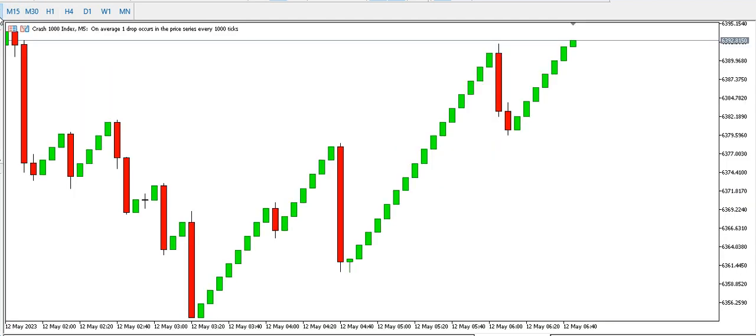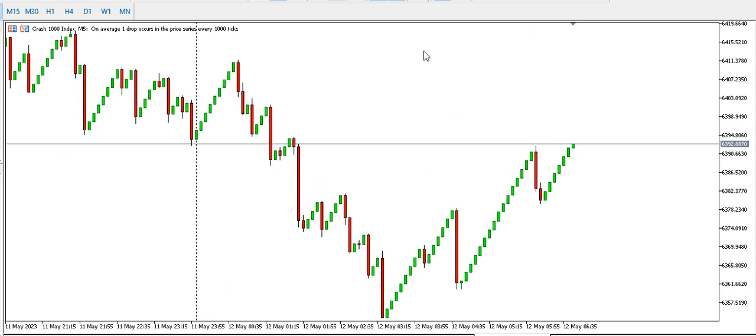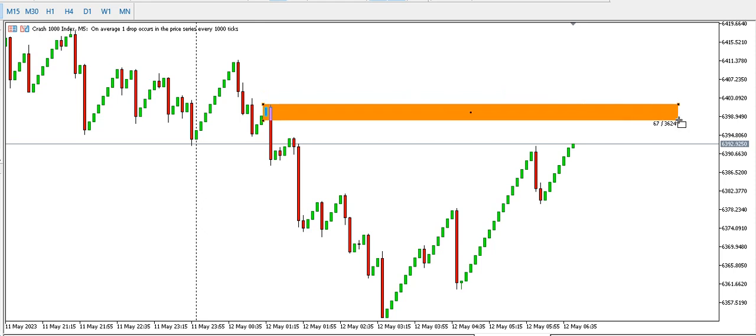Let's look at Crash 1000 on the 5 minutes time frame. The 5 minutes time frame shows that there are fewer spikes to the downside and more push by the buyers. The buyers are currently in charge on the 5 minutes time frame. Buyers might be looking at this particular point as the next take profit.